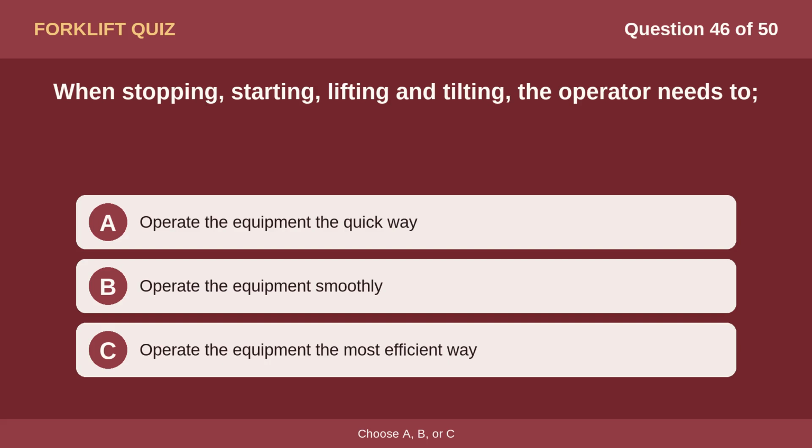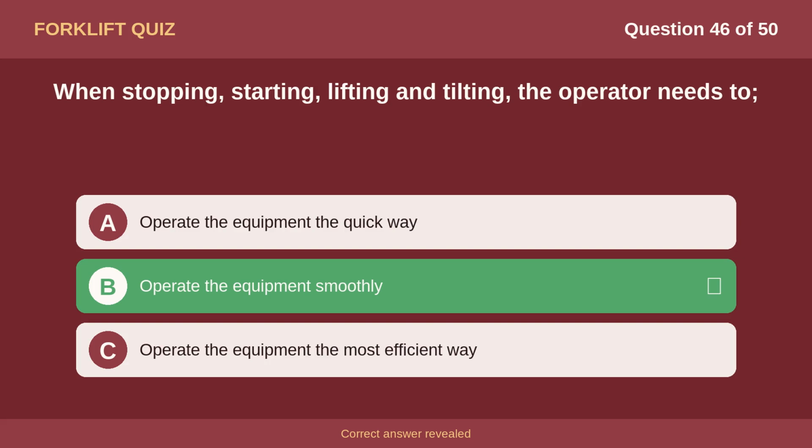Question 46. When stopping, starting, lifting and tilting, the operator needs to: Option A, operate the equipment the quick way. Option B, operate the equipment smoothly. Option C, operate the equipment the most efficient way. The correct answer is option B. Operate the equipment smoothly.